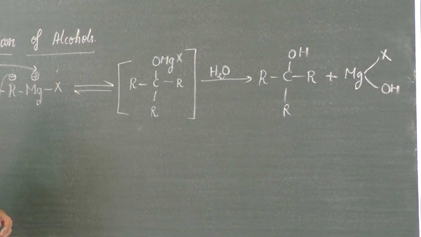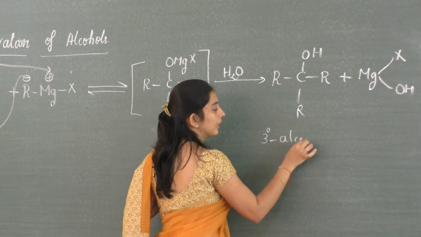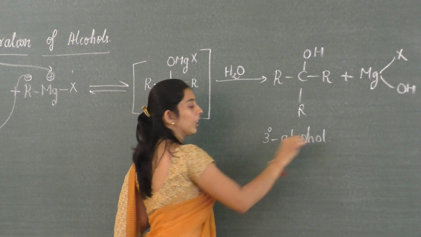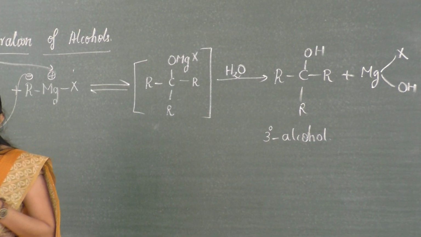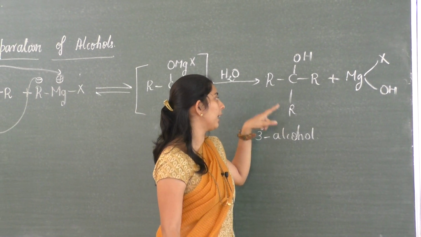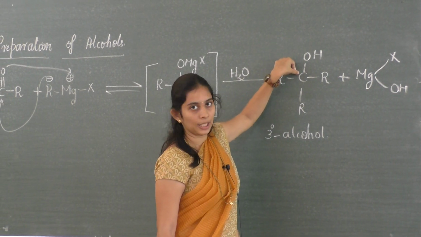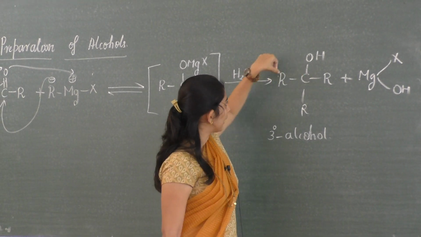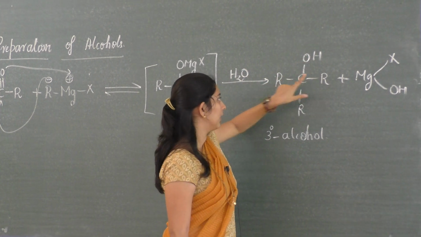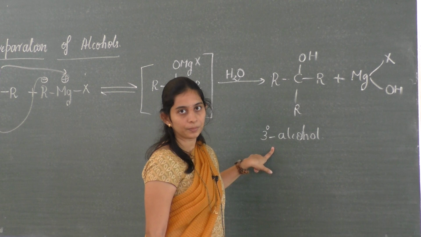We call it a tertiary alcohol. Why do we call this one a tertiary alcohol? Because the OH group attached carbon is connected to three other alkyl groups. See, the OH group attached carbon is attached to three other alkyl groups: 1, 2, 3. So this becomes a tertiary alcohol.